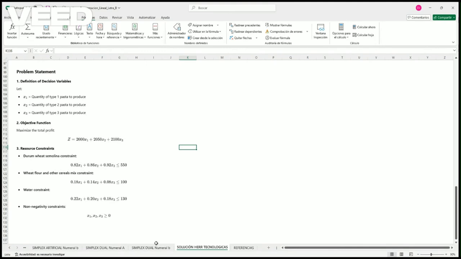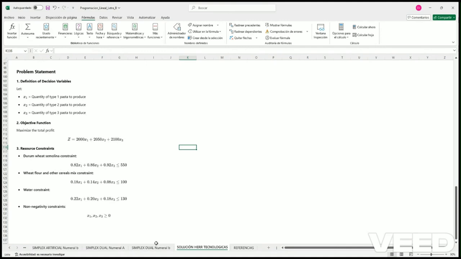Each of them is a type of pasta to produce, and those are the products that we are going to sell. We have the objective function, which is the profit, because we want to win as much money as possible. So that's the profit of each of the pasta types that we have.